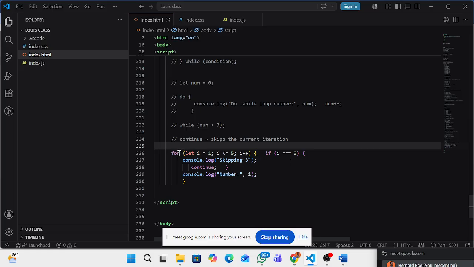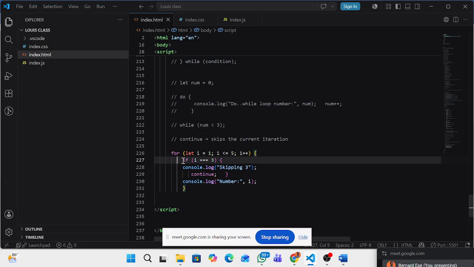You still remember our for loop now. Your variable declaration, then your condition, then your increment, right? Then we are now checking if i is equal to 3, console.log skipping 3, then you continue.